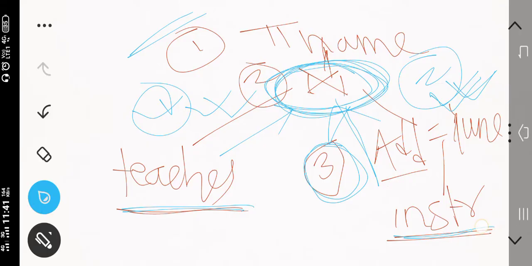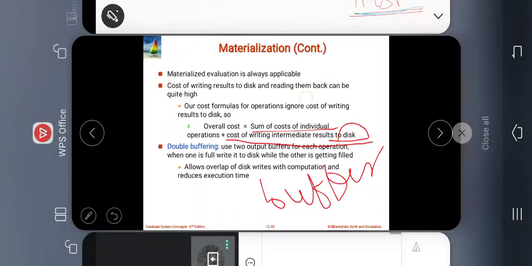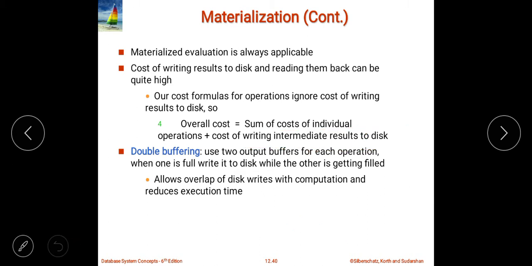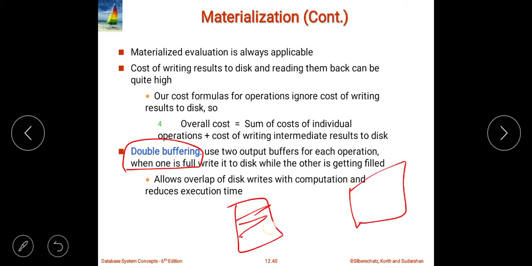So for that purpose, what we need to do, there is another way we can use double buffer. So the another way to sort it out is nothing but double buffering. So instead of using one buffer, we can use two buffers. So if I am using two buffers, what will happen? जेव्हा पहिला बफर फुल झाला त्या पहिल्या बफरचा डेटा where if I am having two buffers, this is buffer 1 and this is buffer 2. So if this first buffer is full, then I will transfer the data into the second buffer, right, so that this first buffer will get empty, right.